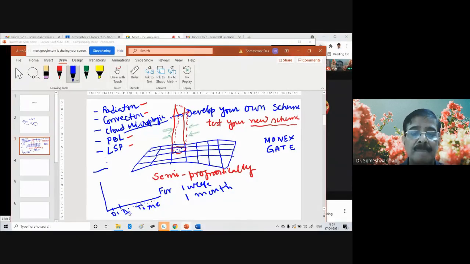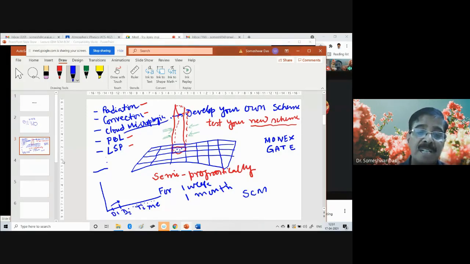So you can have more frequent observations, either 3 hourly or 1 hourly, in this grid box. And then starting with the initial time, you run your SCM, single column model, or integrate your SCM from this time step to the next time step.